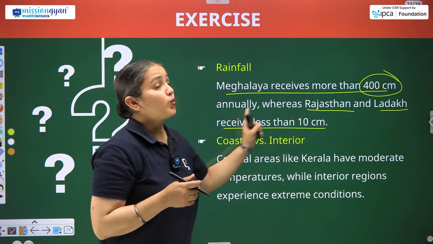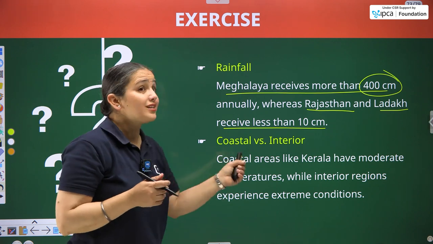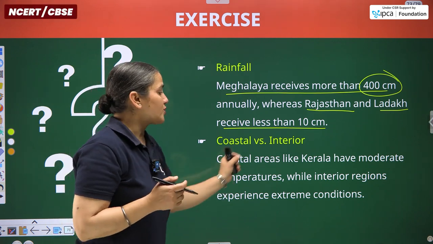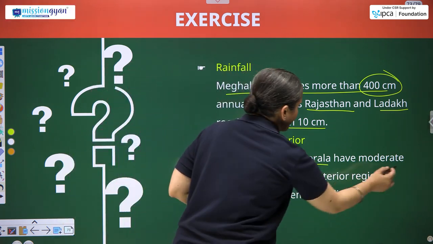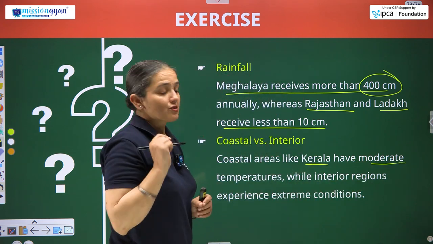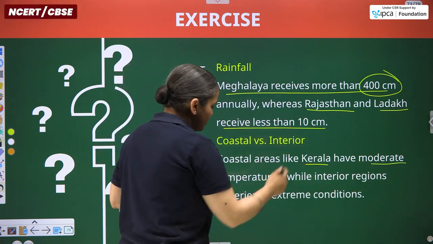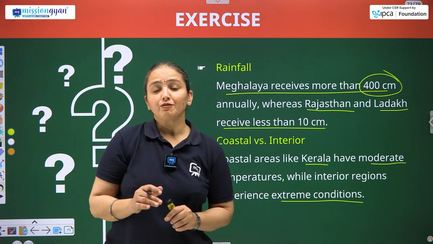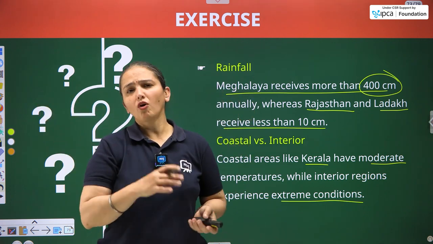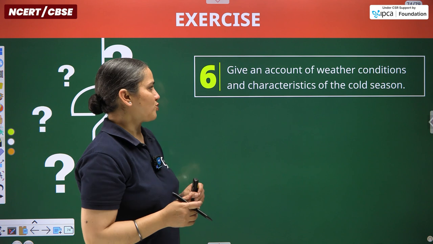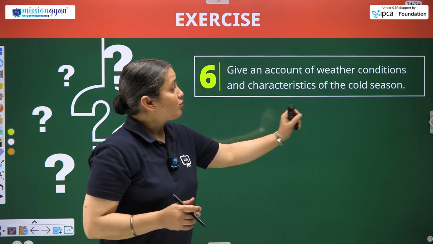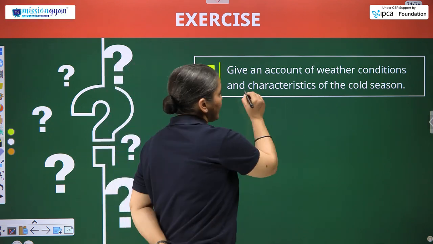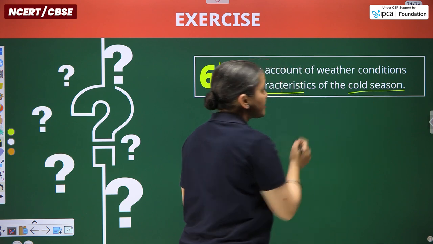Talking about the coastal versus interior part of India. So coastal areas like Kerala have moderate temperature because of the presence of the water body, while interior regions experience extreme conditions because of the presence of the mainland all around it. Next question is, give an account of weather conditions and characteristics of the cold season.